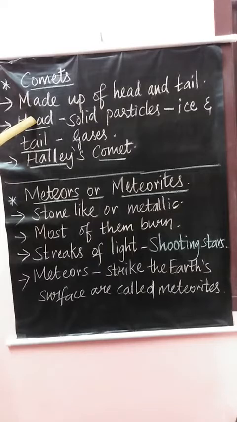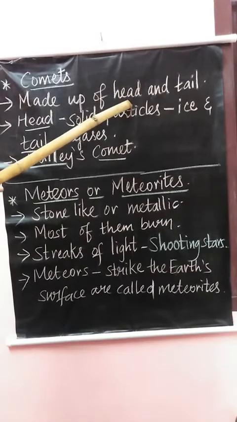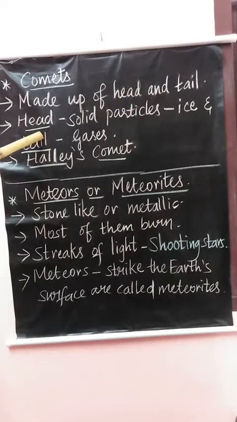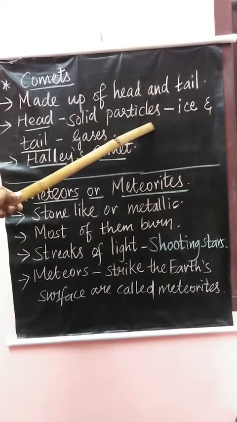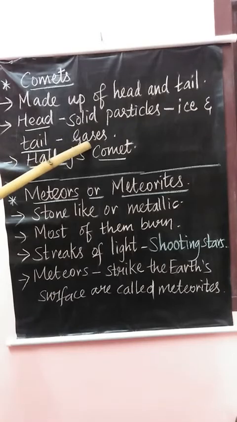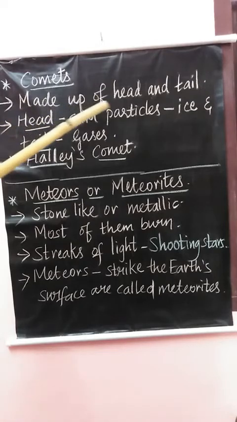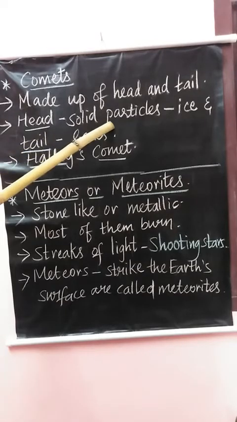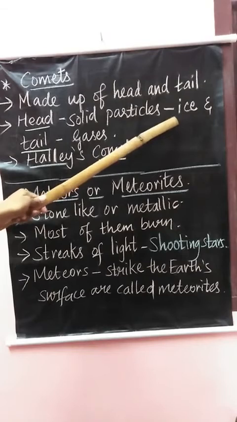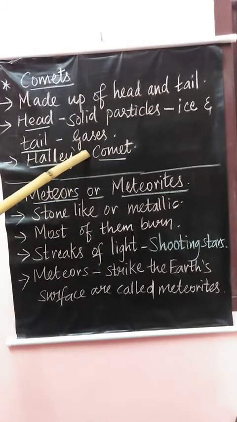A comet is a celestial object made up of a head and a tail. The head of a comet consists of solid particles held together by ice, and the tail is made up of gases. Halley's comet is the most famous comet, which comes to the Earth every 76 years.